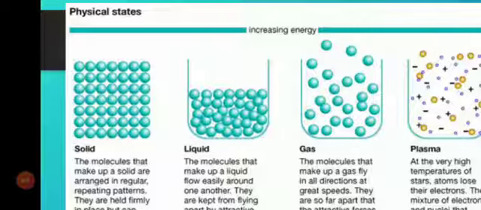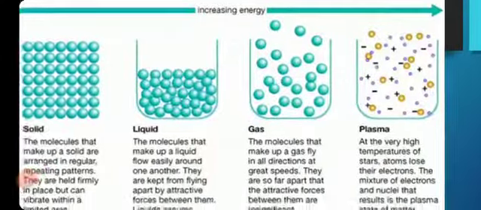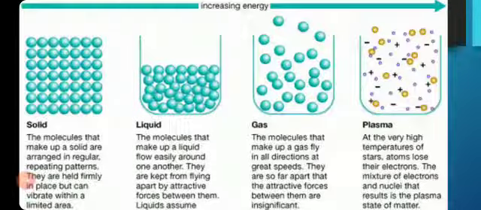Look at the gas. Gas is also in irregular motion, so the molecules are able to move from here and there, and their shape is not constant. And look at the plasma. In the plasma diagram, there comes a time when the atoms lose or gain electrons at a very high temperature. The atoms lose their electrons, and the mixture of electrons and the nuclei results in the plasma state of matter.